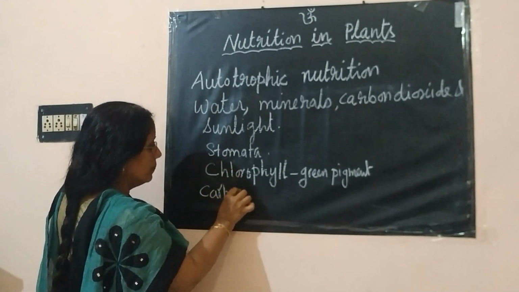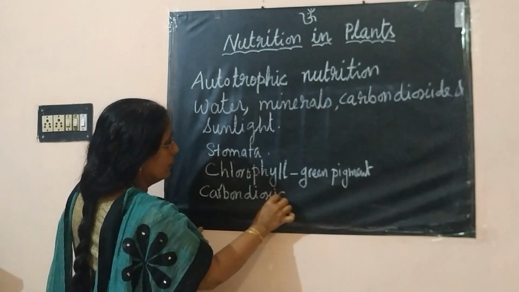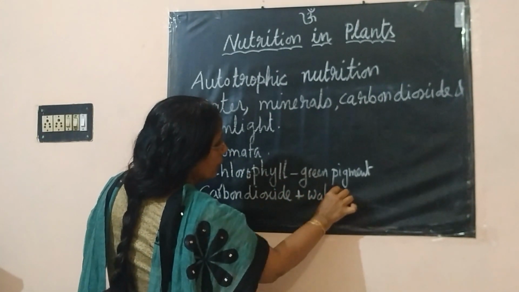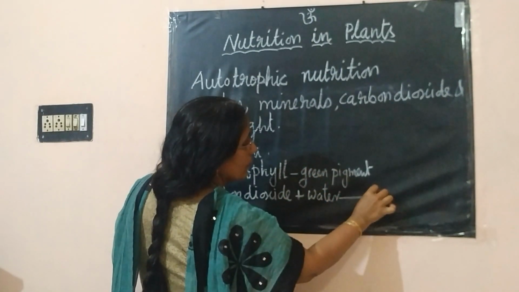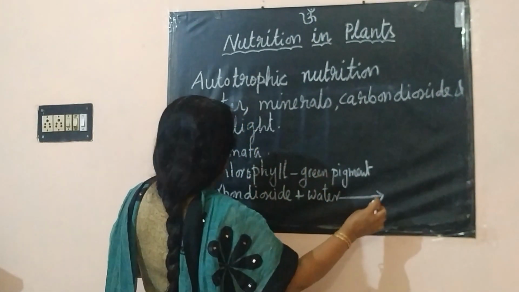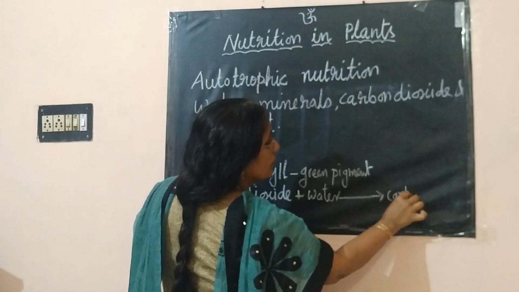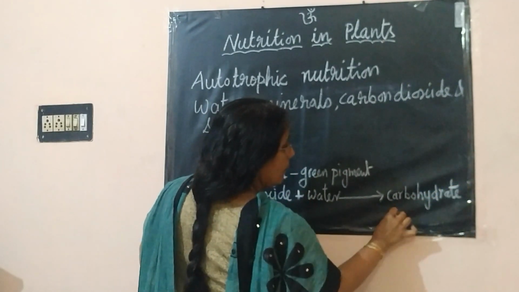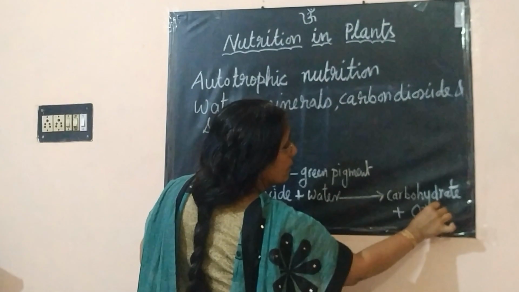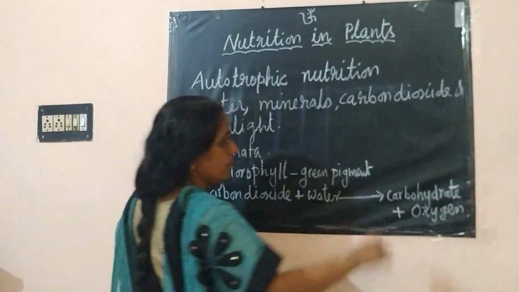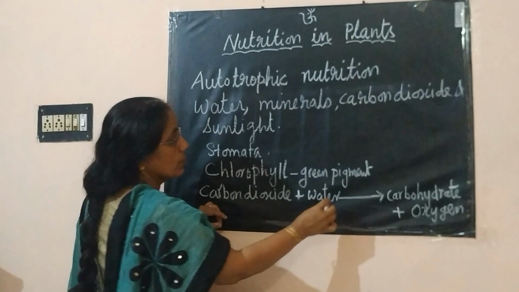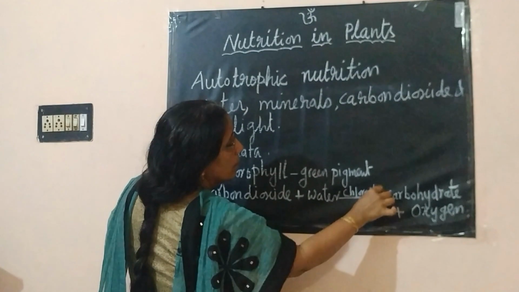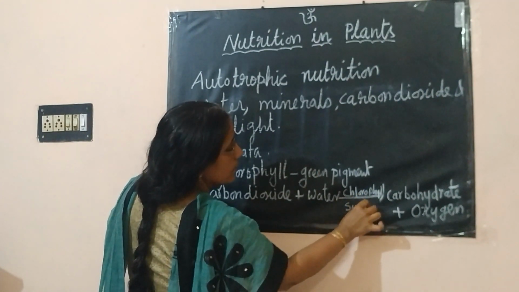carbon dioxide plus water gives carbohydrate plus oxygen in the presence of chlorophyll and sunlight.